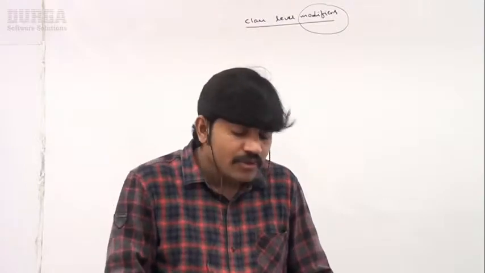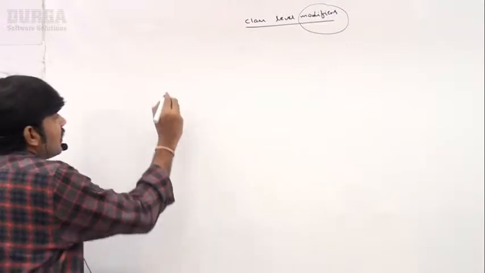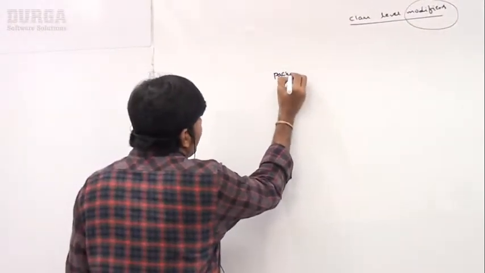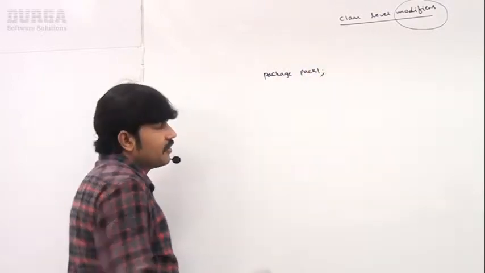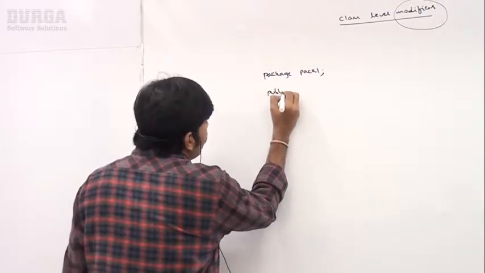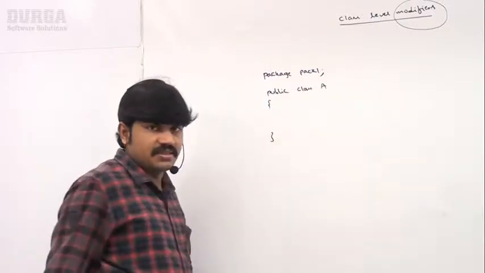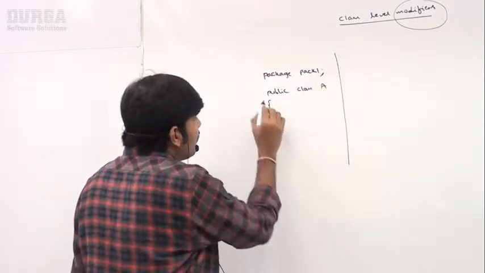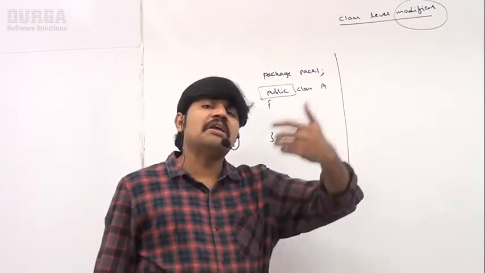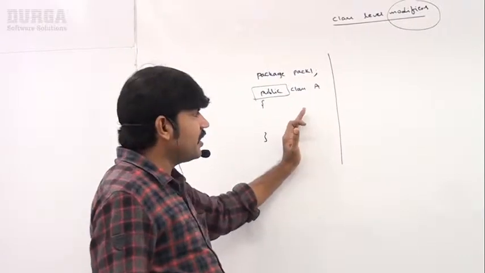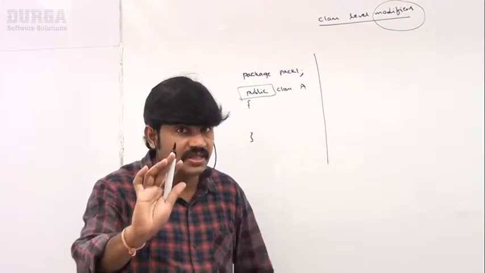Okay, so if the class is declared as public, sir, assume package pack1 is there, and I have public class A. If the class is declared as public, we can access this class from anywhere, either within the package or outside the package. Anywhere you can access, no restrictions at all.